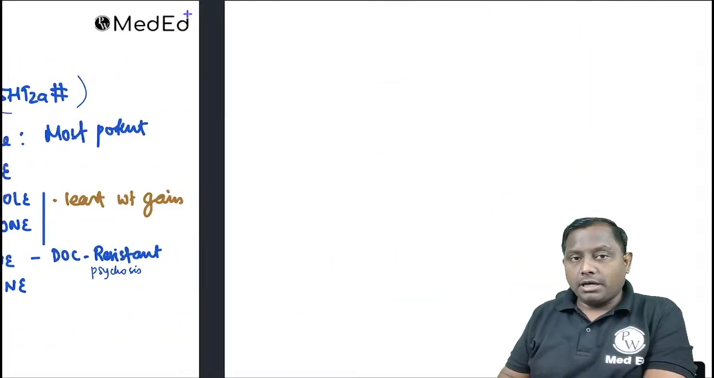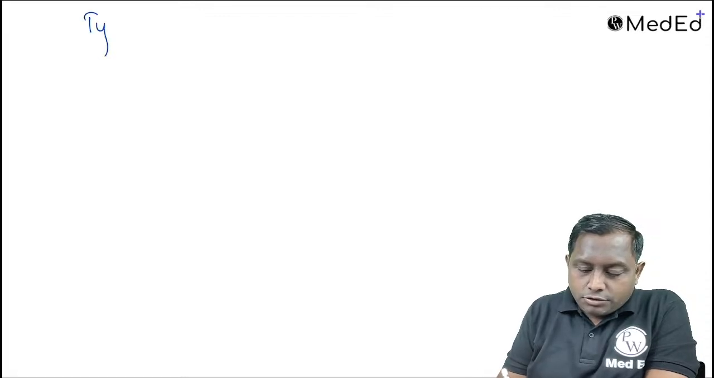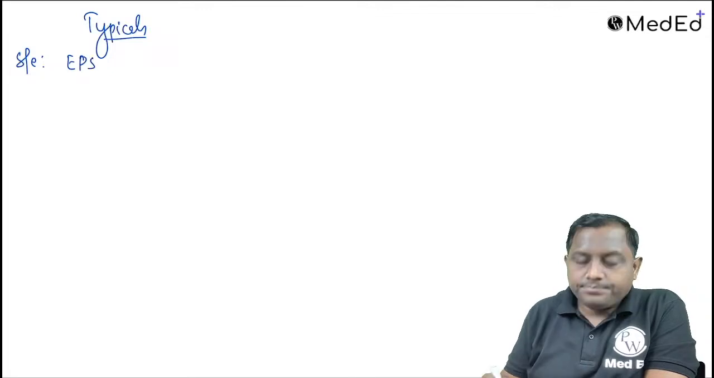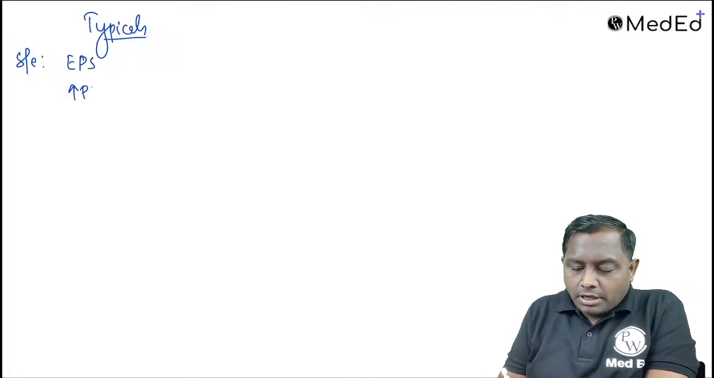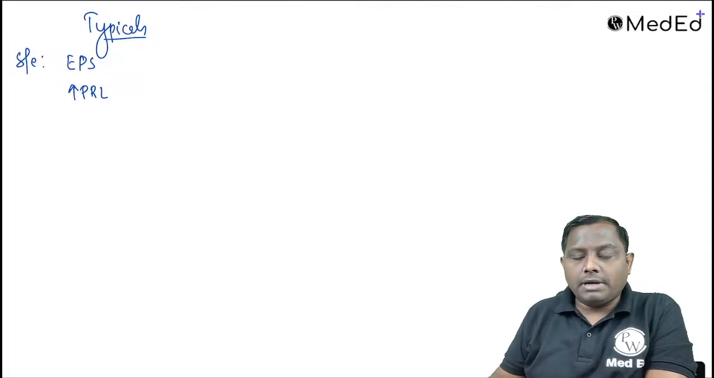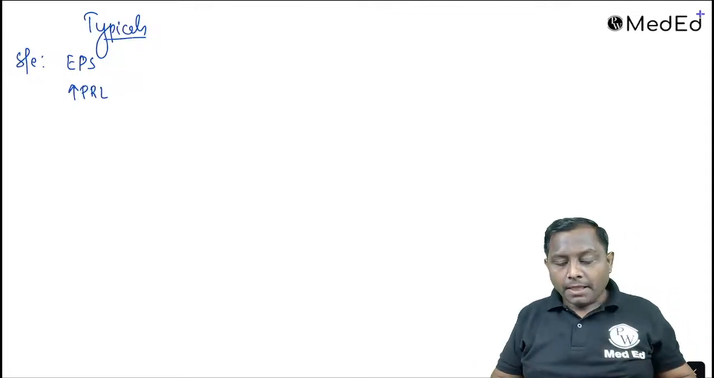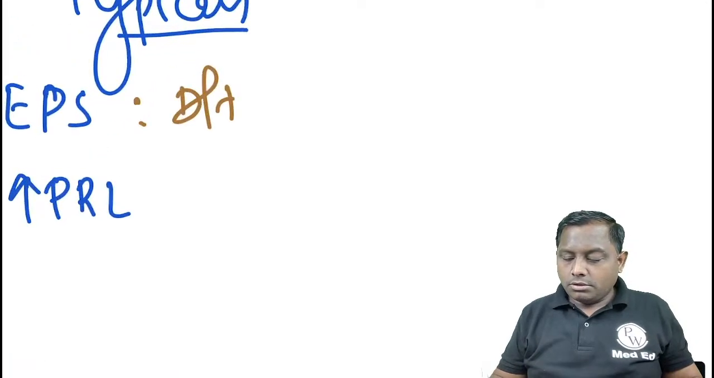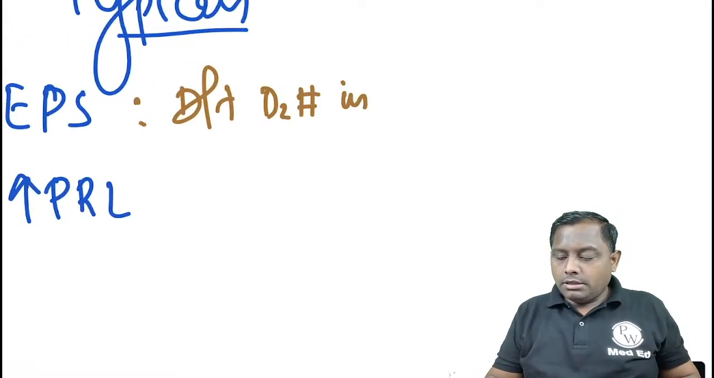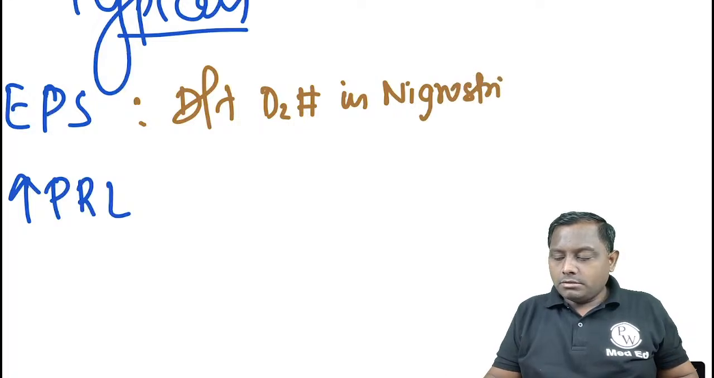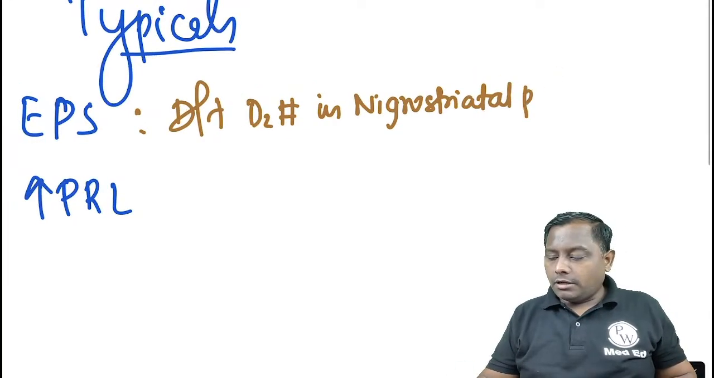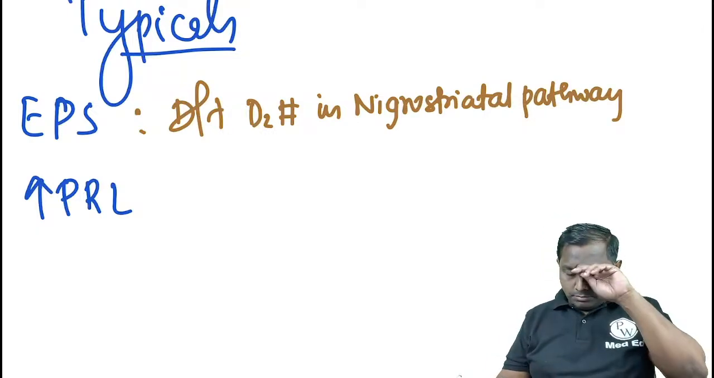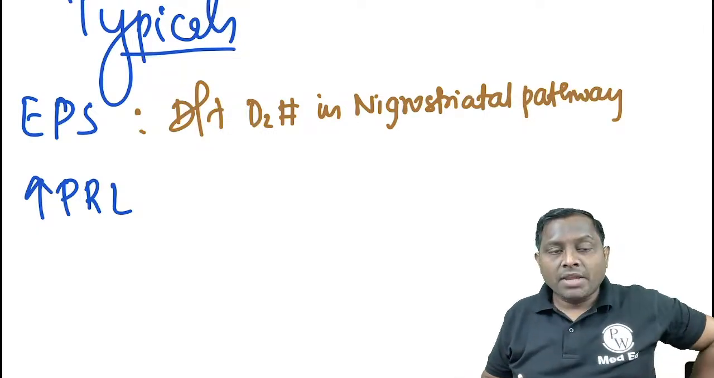Mainly D2 blockade is going to be typical. Typicals are mainly associated with side effects called extrapyramidal symptoms and hyperprolactinemia. This is asked in exams: what is the reason? Remember, extrapyramidal symptoms are mainly seen due to D2 blockade in the nigrostriatal pathway.